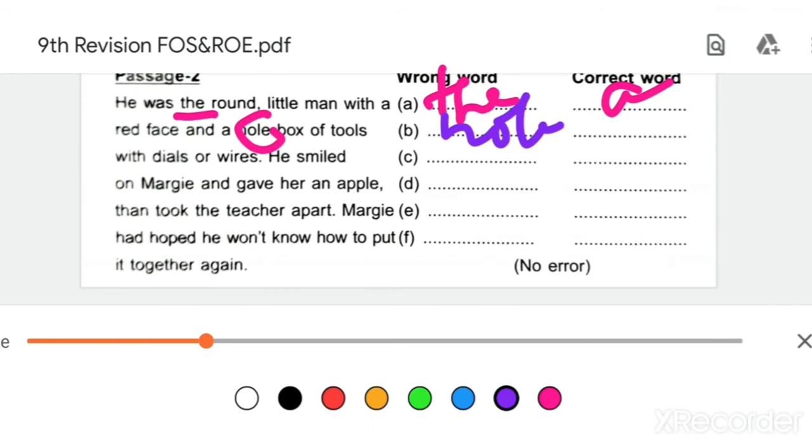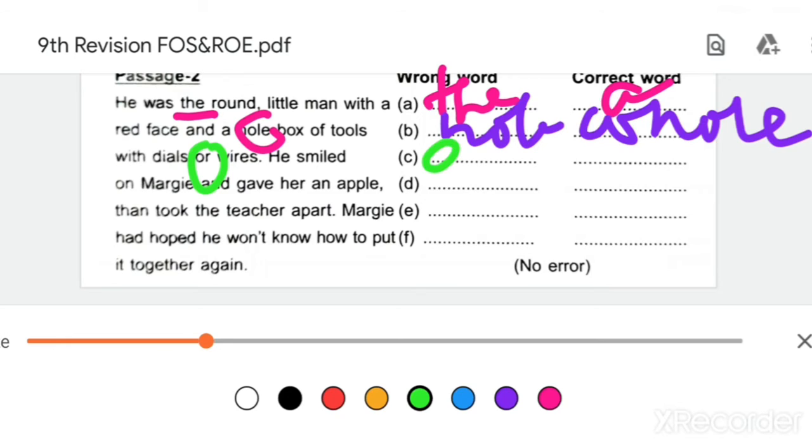What is the spelling of hole here? W-H-O-L-E, correct spelling. Okay. Then, whole box of tools with dials or wires. So what is the mistake here? Is the mistake here "or"? Instead of "or", what will you write? "And", with dials and wires.